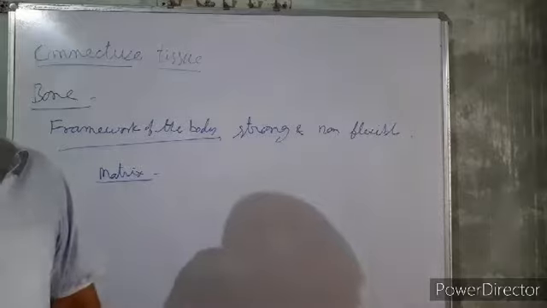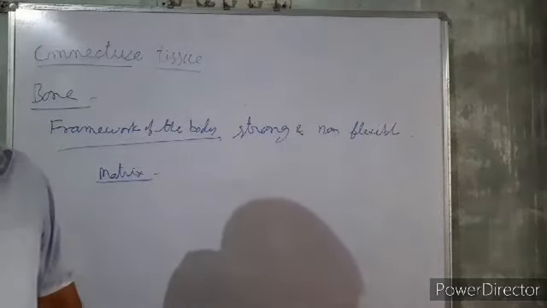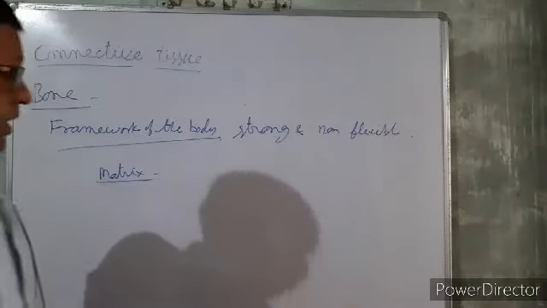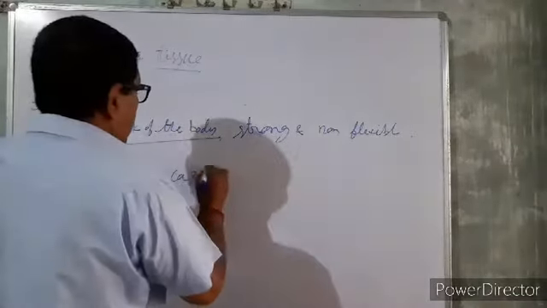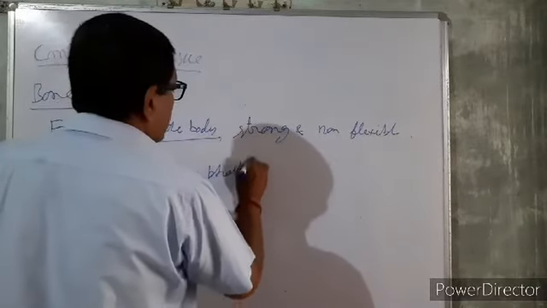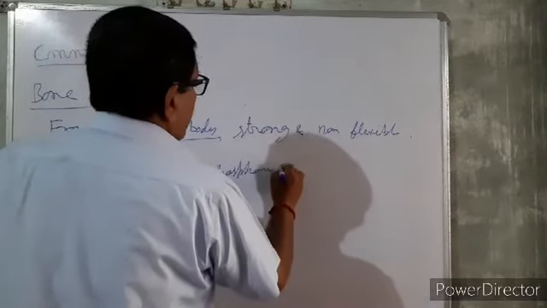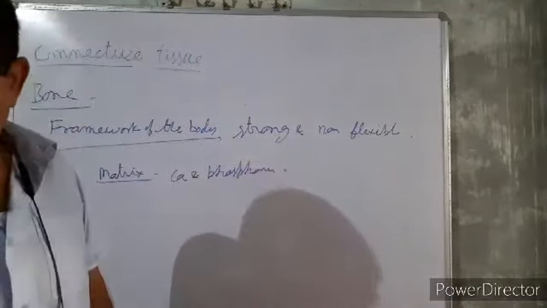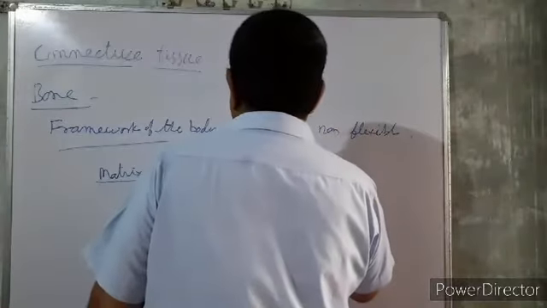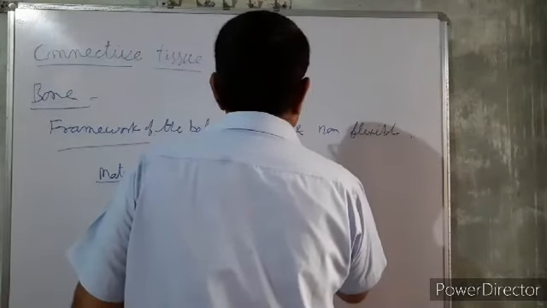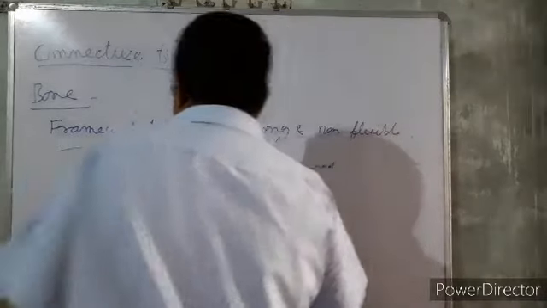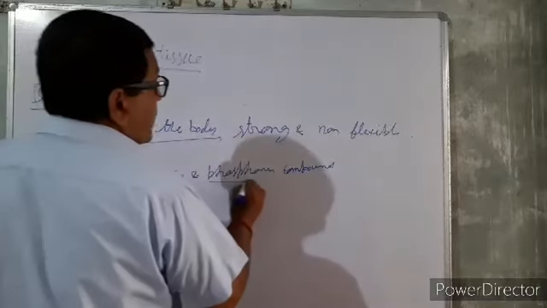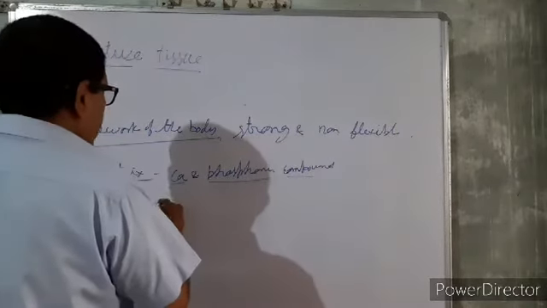One is inorganic salts, the calcium and phosphorus compounds, and the other is protein.